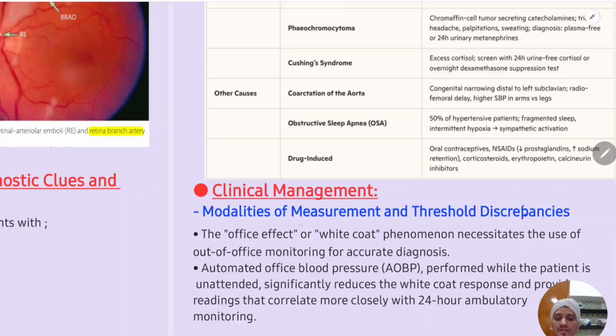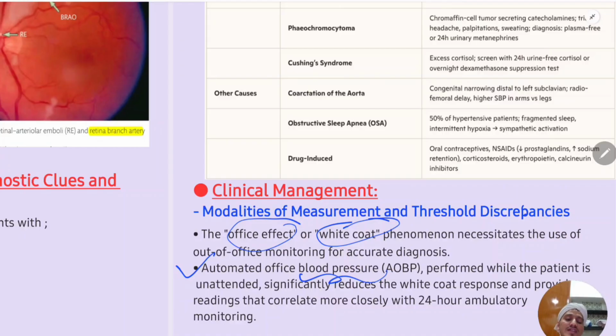So if office effect, white coat hypertension, is there, okay, so you should take the office BP as I said. If the patient is able to get the home BP measurements, then that is okay. That is more preferred. Okay, if it is not possible, then you take the decision based upon the office BP only. Automated office blood pressure performed while the patient is unattended significantly reduces the white coat response and provides readings that correlate more closely with 24-hour ambulatory monitoring. Nothing but the patient has the BP monitor for 24 hours, and that will record the BP for 24 hours, and that will give the average for each day. So that is nothing but home BP or automated blood pressure monitoring.